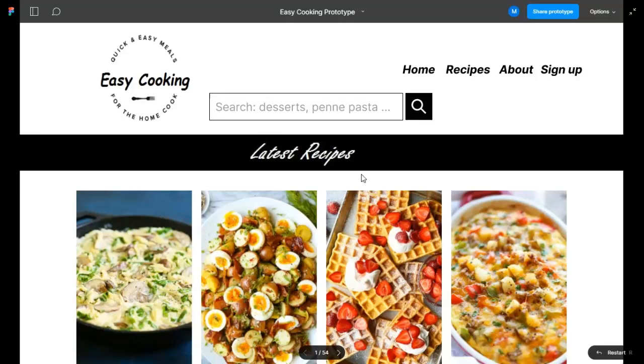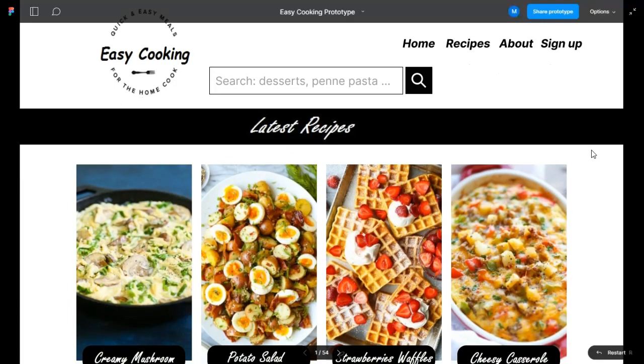Hello, this is my prototype, Easy Cooking, as part of my assessment tool. From this page, the home page, I will quickly present all the features that I have included according to my user research. I have included some quick top lines over here.